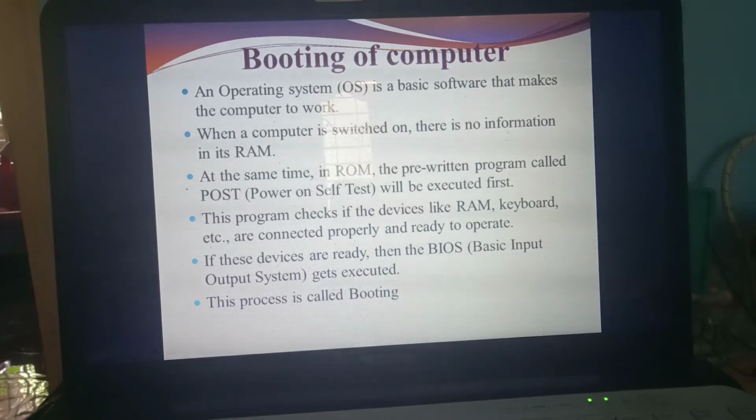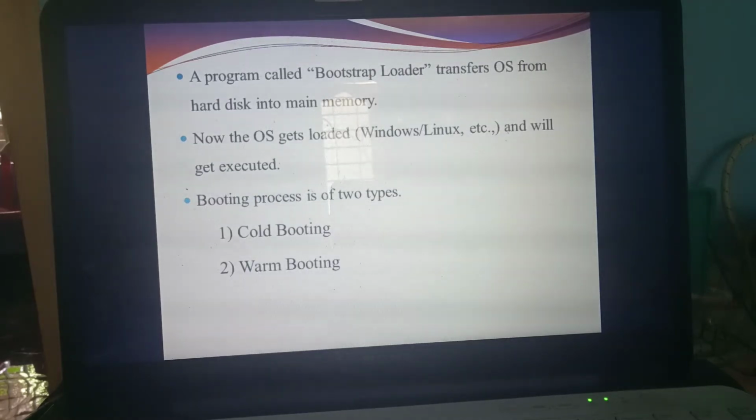Sometimes they will ask it for 2 marks, sometimes for 3 marks. Understand what booting means? Next. Already I said there is one pre-written program called POST, Power On Self-Test. Another program is called the Bootstrap Loader. Booting means that when you switch on the computer, the screen comes up. That is called booting.